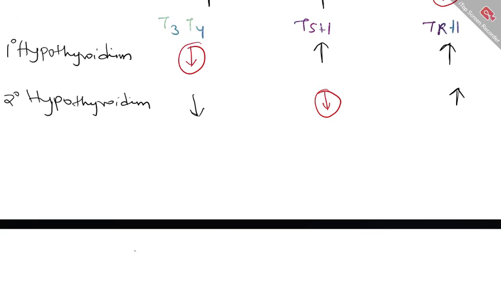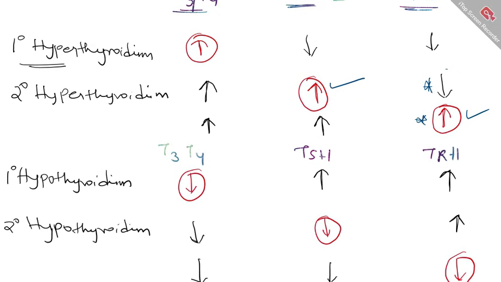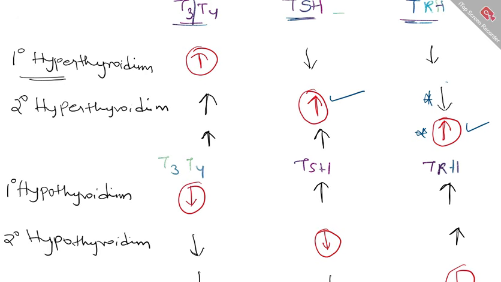Now let's say you are having a defect in the hypothalamus itself, where TRH is not being produced. Because TRH is not being produced, you will not have TSH. Because TSH is not there, you will not have T3, T4. So based upon the assays of TSH and TRH, you can say if the defect lies at the level of the pituitary or at the level of the hypothalamus. These are the important laboratory parameters one should know in case of primary hyperthyroidism, secondary hyperthyroidism, primary hypothyroidism, and secondary hypothyroidism.